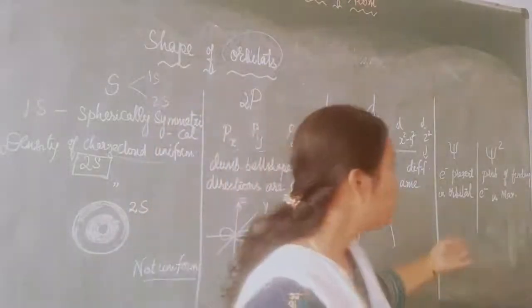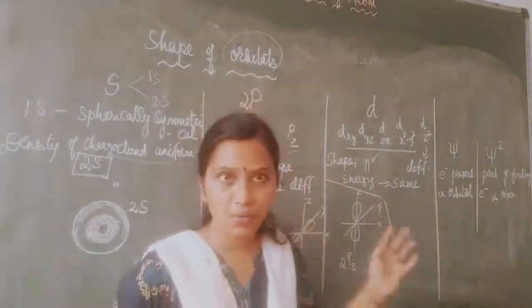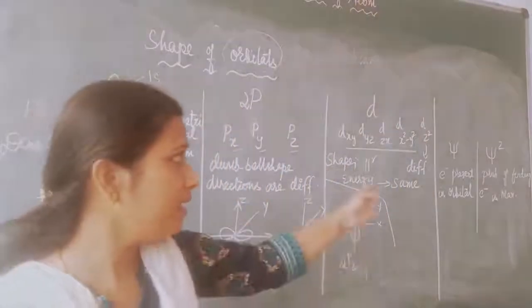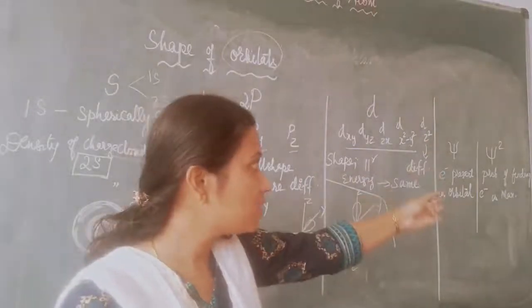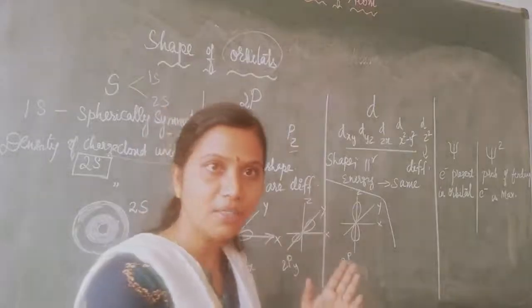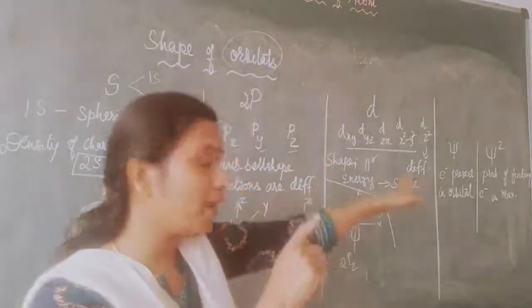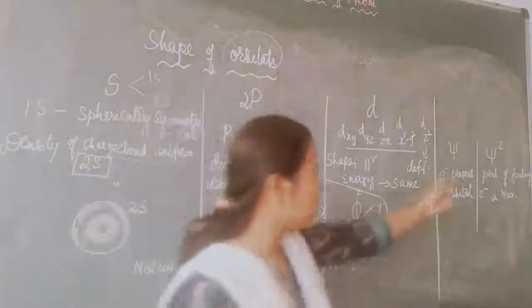Then moving to psi and psi square. I have already explained psi square. What is psi? Orbital function. It is nothing but the wave function. What is psi square? Square of the wave function. What is psi, children?